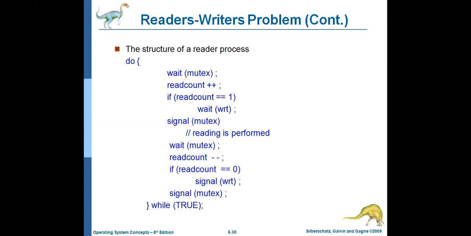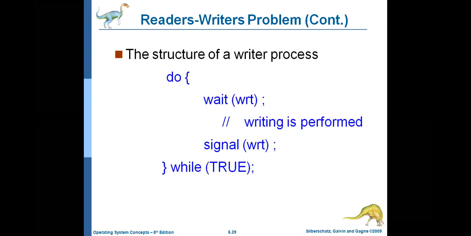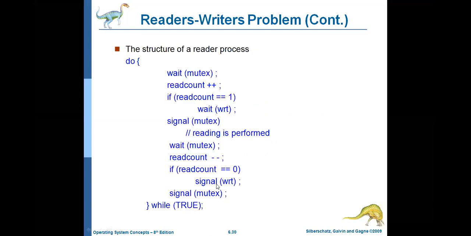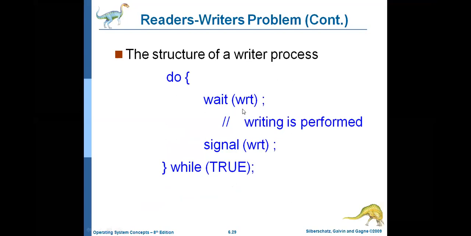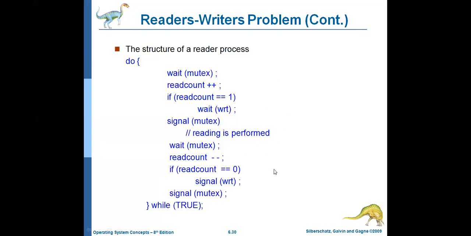How can the writer perform the operation? If you observe here, in order to perform the write operation, the writer has to perform wait of WRT. Okay. So whenever signal of WRT happens, the WRT value is 1. So the writer can perform the decrement operation, 1 minus 1 is 0, and he can perform the write operation. So that is the reader writer problem. Okay.